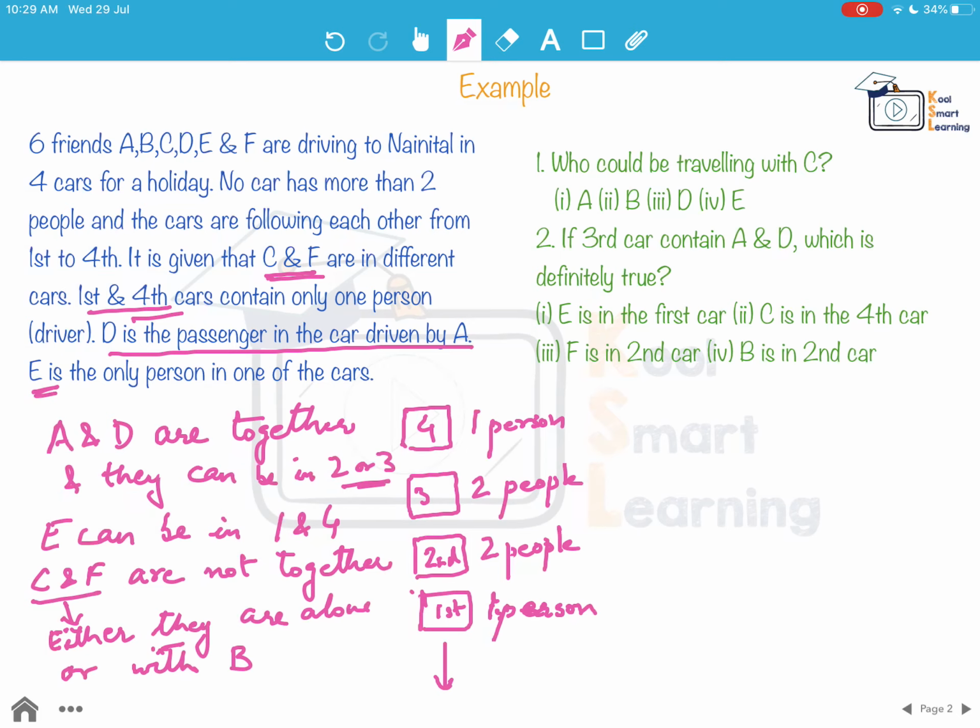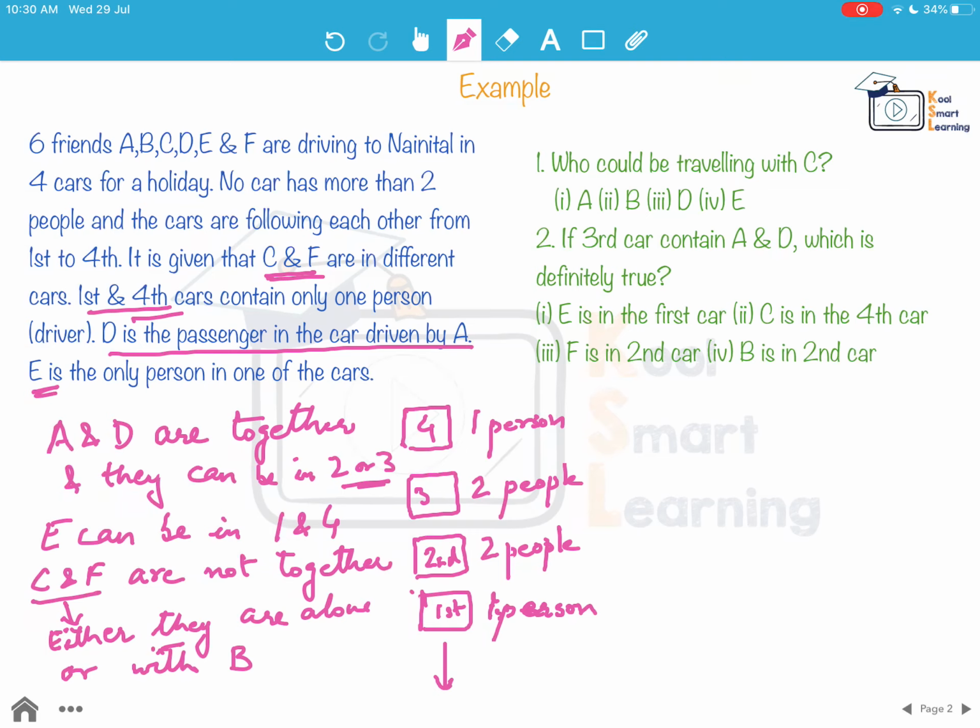And C and F are not together also. So that means the only person left is B. So one of these two will have to be alone and one of these will be with B. So this is the only option for C and F, but they can be in any of the cars. So this is what we can definitely say from the information which is given in the problem statement, in the problem paragraph.